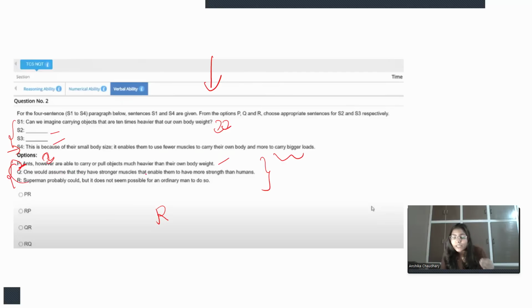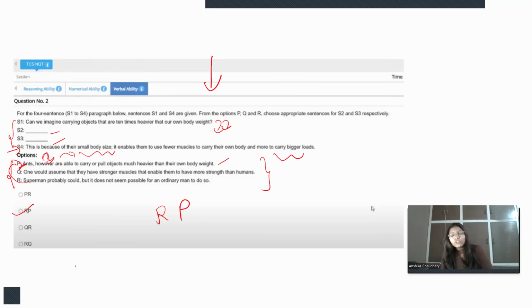Ants, however, are able to carry or pull objects much heavier than their own body weight. This is because of their small body size. Small body size of ants, simple. So this is the continuation of the previous one. So we can see that RP will be the correct statement and option number B will be the right one.